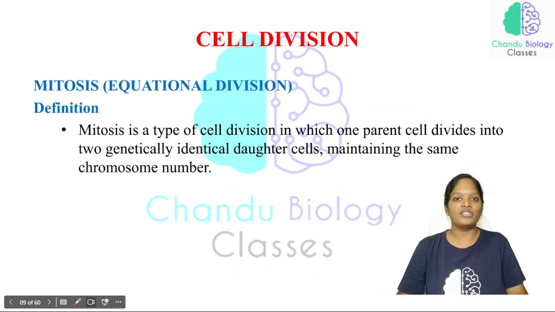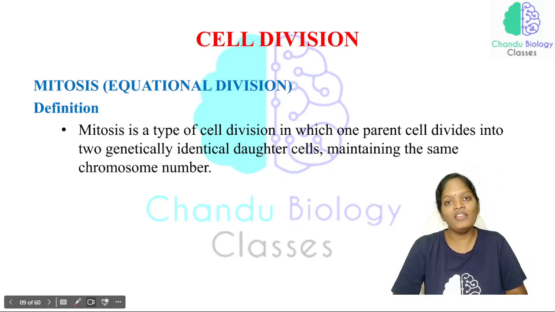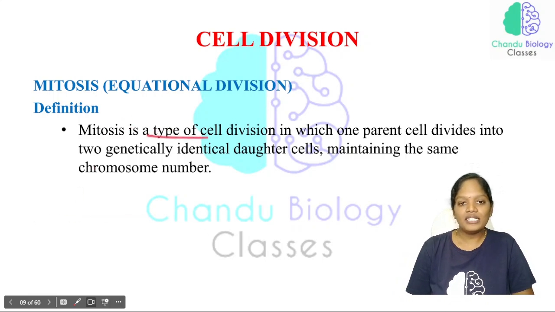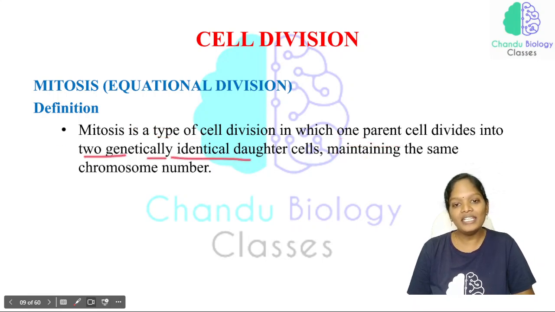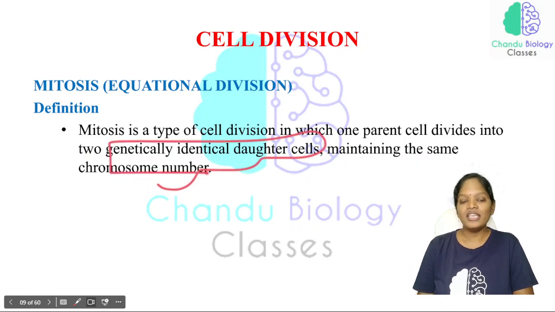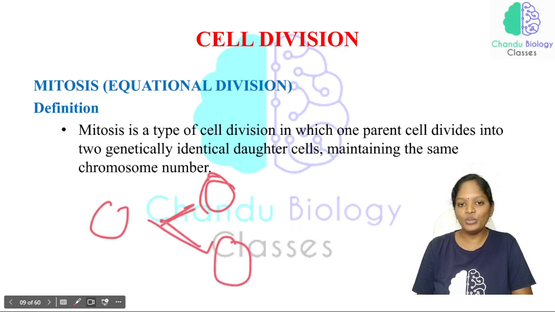Just see here, mitosis, which is also called an equational division. Why are we calling this mitosis an equational division? Let me discuss that. Mitosis is a type of cell division in which one parent cell divides into two genetically identical daughter cells, maintaining the same chromosomal number. See here, one cell is divided into two cells, so it is a type of cell division that gives rise to two daughter cells.